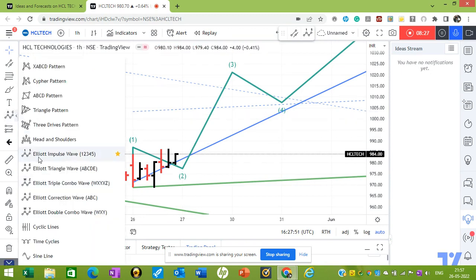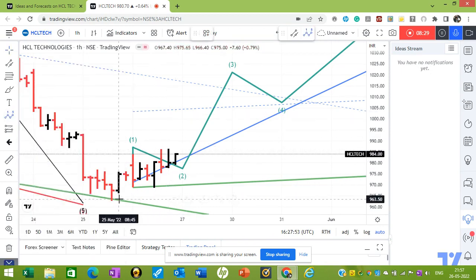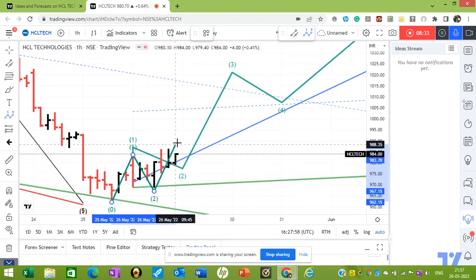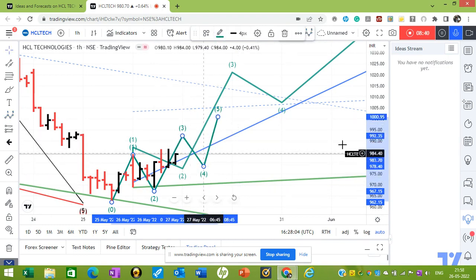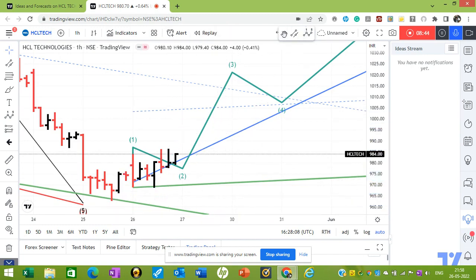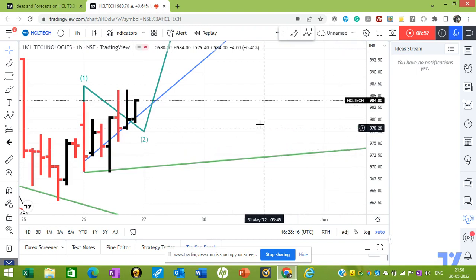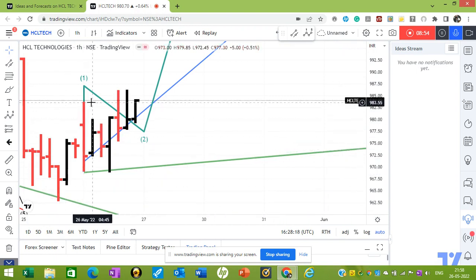Like this. One, two, we'll have three, four, and 5. So a leading diagonal would be like this, because this is a triangle. One, two, three, one, two, three, one, two, three, one, two, three, something like this. A triangle wave is developing. So wave 1 can be a leading diagonal.